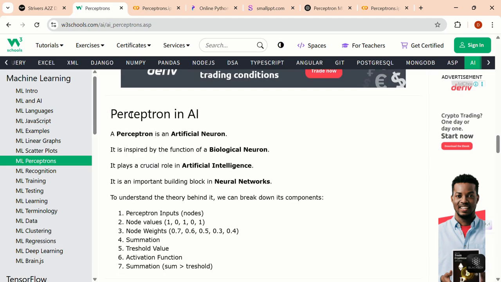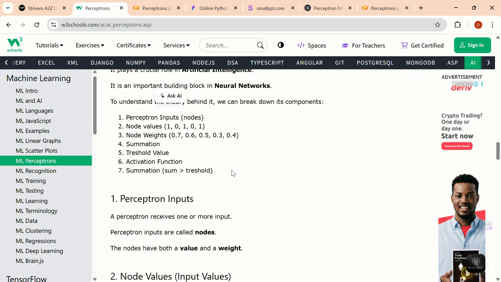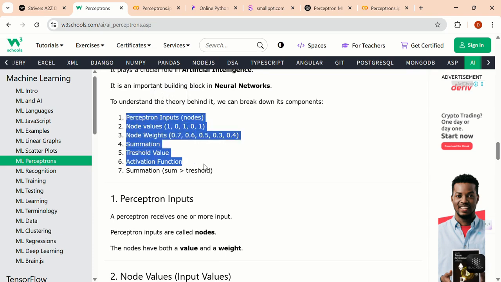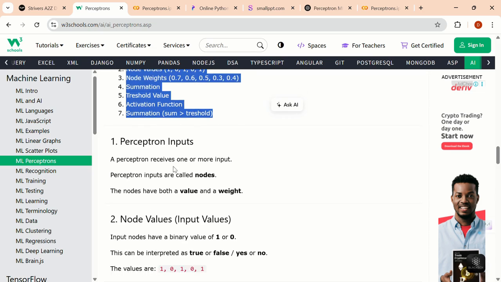So this is the perceptron in artificial intelligence. As we've discussed, it is a part of an artificial neuron, which is taken from the biological neuron, and it plays a crucial role in artificial intelligence. So it consists of seven methods, which we have already seen.